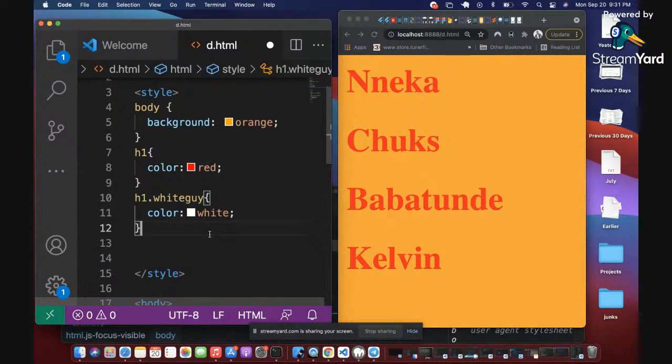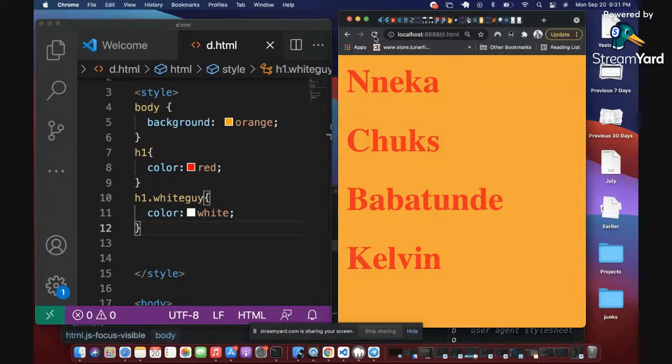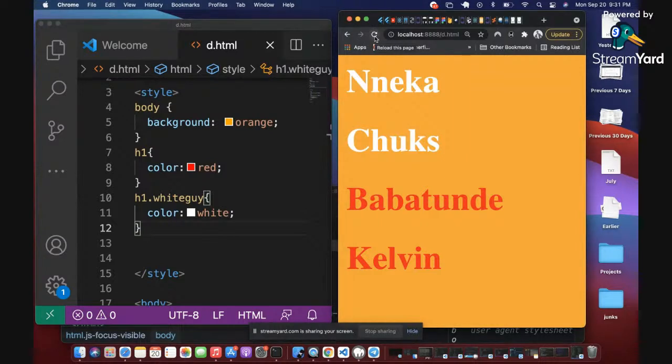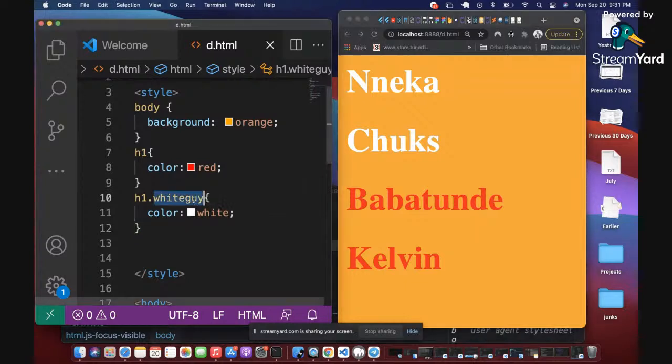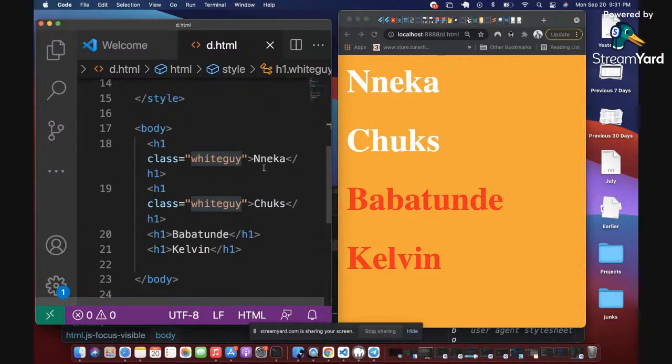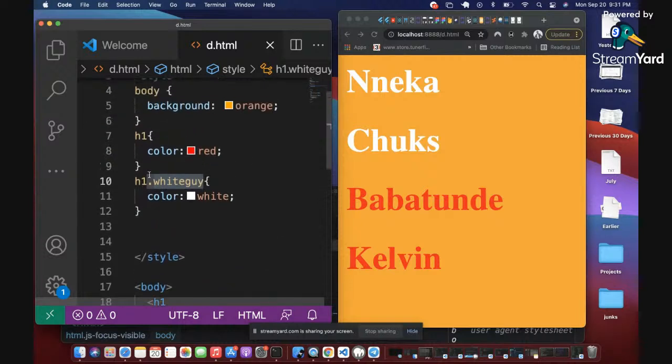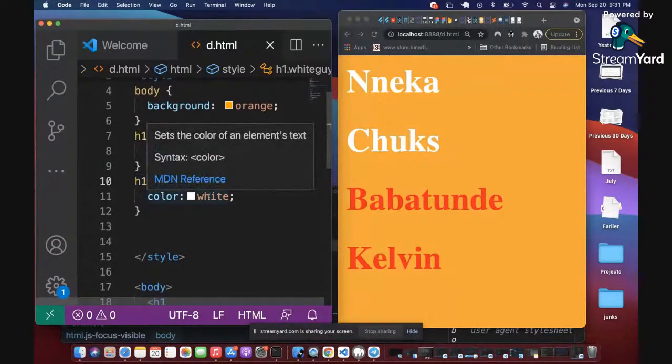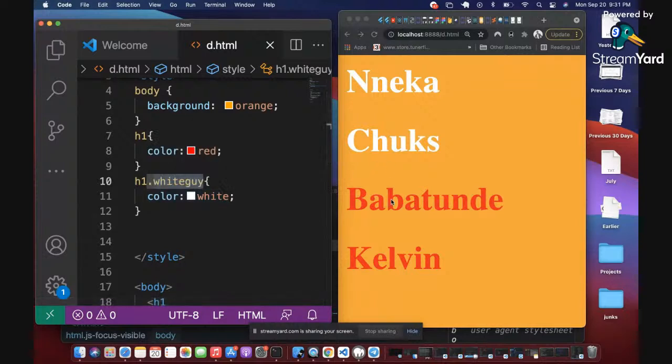So let me press Ctrl S on my keyboard, and I'm going to refresh right here, and then you see what happens. Voila. The first two, the guys bearing white guy. Don't forget that those two guys, we gave them the name white guy, and we told them H1 with the class name white guy have a color of white, and then the two of them now are white.